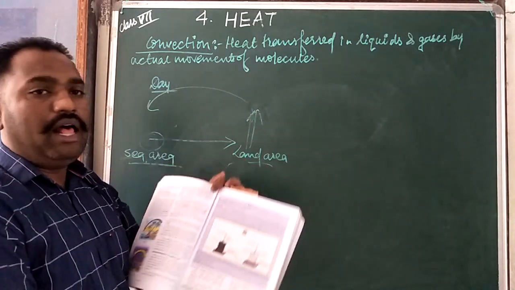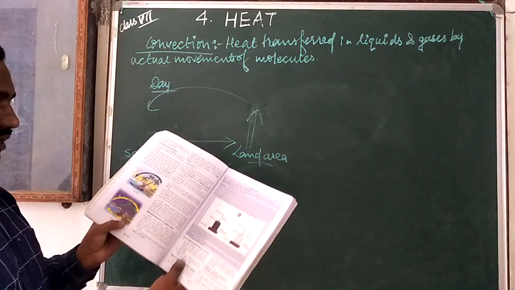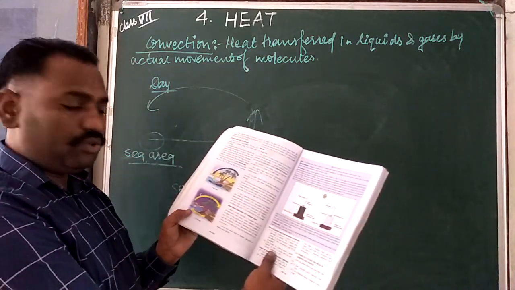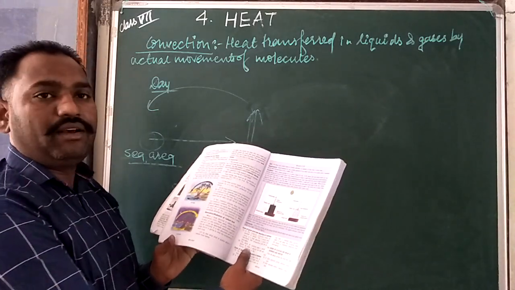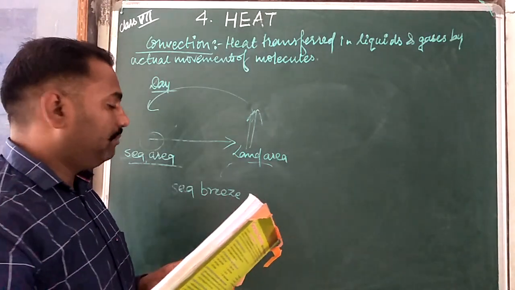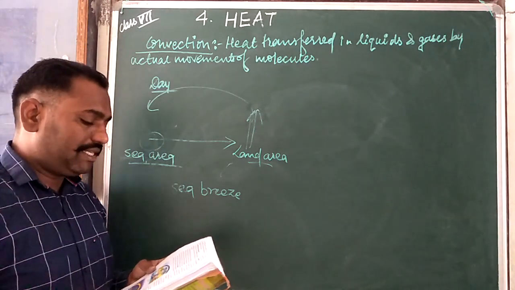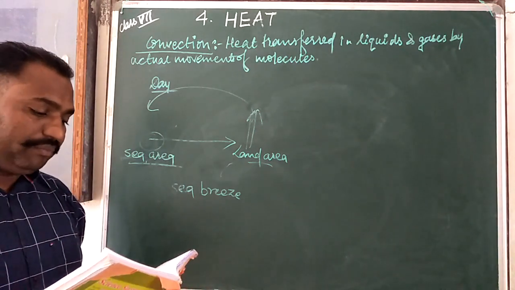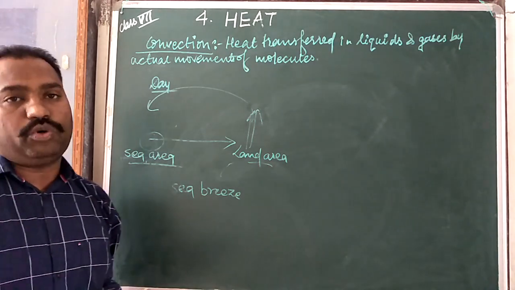This is known as the land breeze, because the breeze flows from the land toward the warm side of the sea. So we have to understand these two things in the diagram. This is sea breeze and land breeze. These two types of breeze are generally found in the coastal areas.